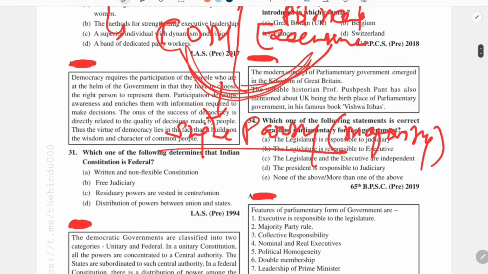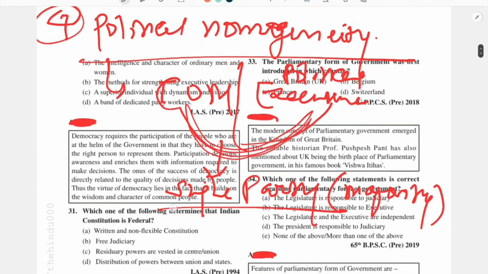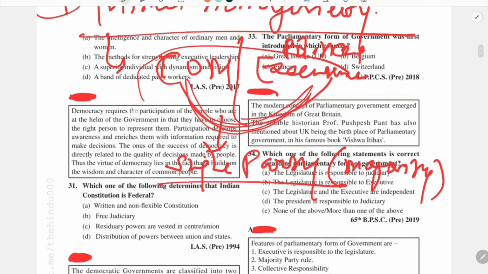So there are very few situations where a dispute arises or a consensus is not built over a decision. This ensures that political homogeneity is maintained in the COM if any decision is taken.